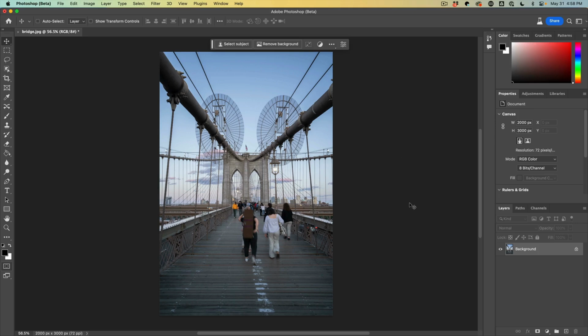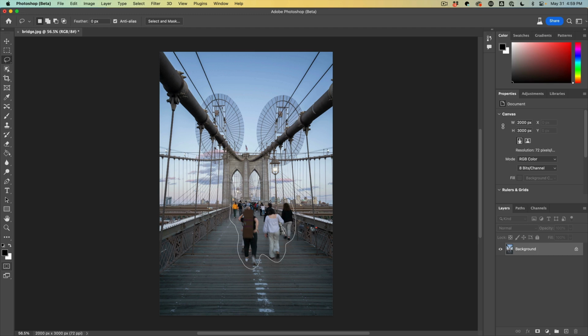If you've ever been to New York, specifically Brooklyn Bridge, it's almost impossible to find it without people on it. So what we can do is use the generative fill to get rid of these people. So let's grab our lasso tool. And sometimes it's better to do these in 2 or 3 passes, but it's always worth a try to see if we can do it in one hit.